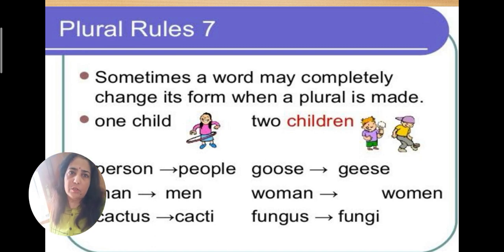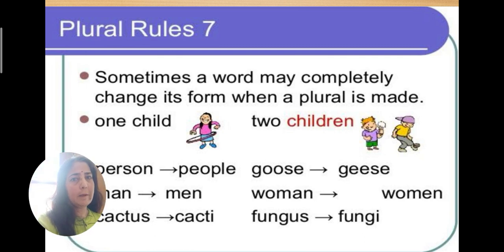Child, children, person, one person, but when many are there, then we say people. One person is standing under the tree, but many people are standing under the tree. Man, one man, but many men. Cactus. So cactus is singular. And do you know what is a plural of cactus? It is cacti. Okay, so cacti is plural. Now goose.